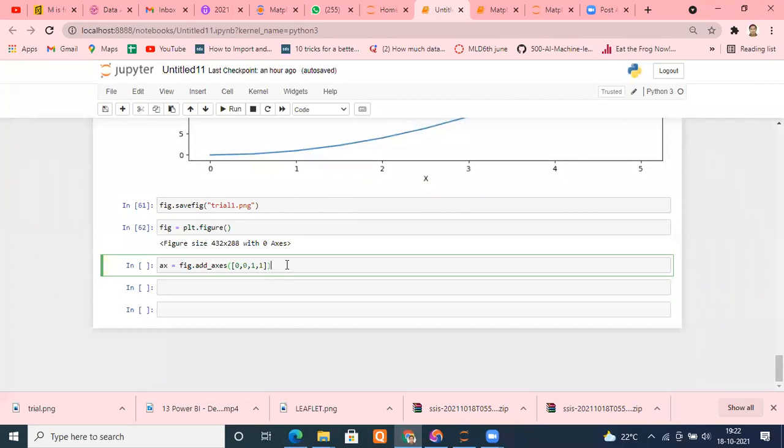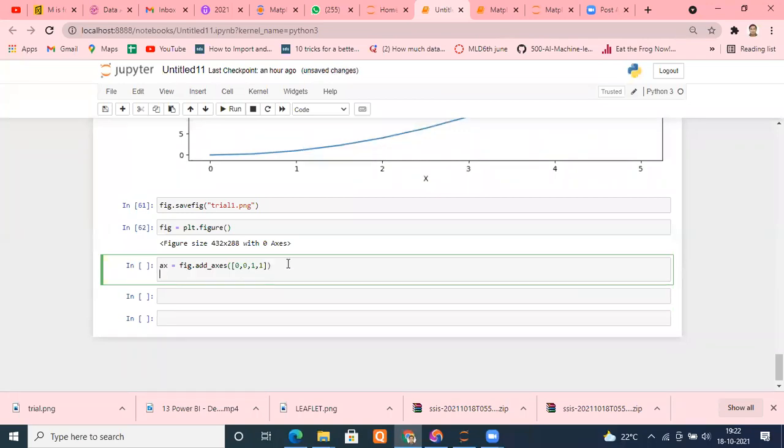And now that you have told them, you can plot your graph. For example, I'm going to say ax.plot, x versus, suppose, x to the power 2. I'm also putting a label, and the label is x to the power 2.